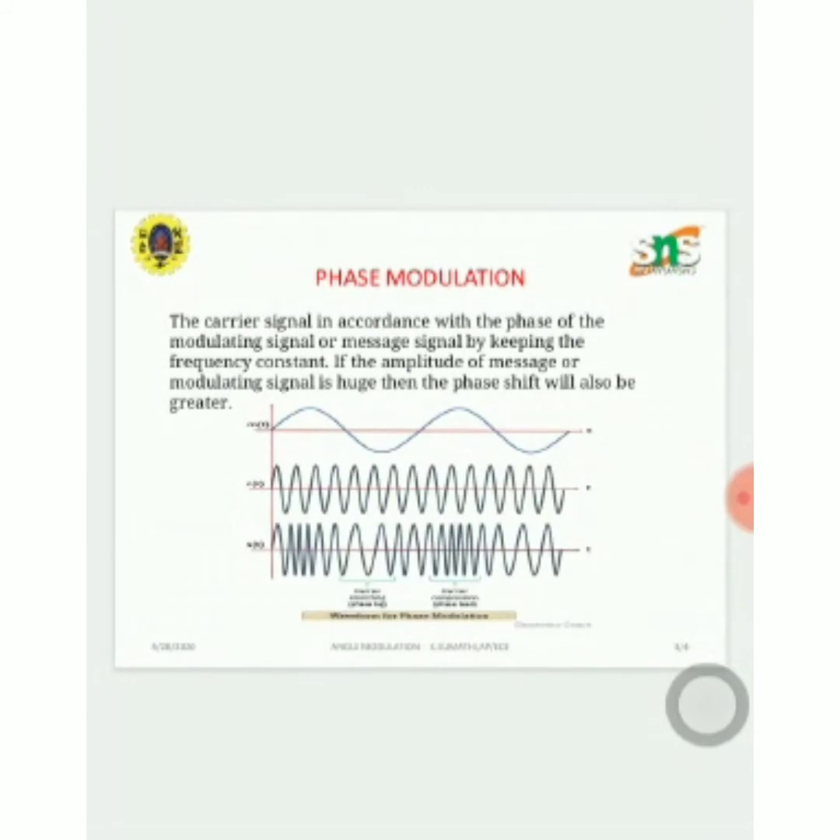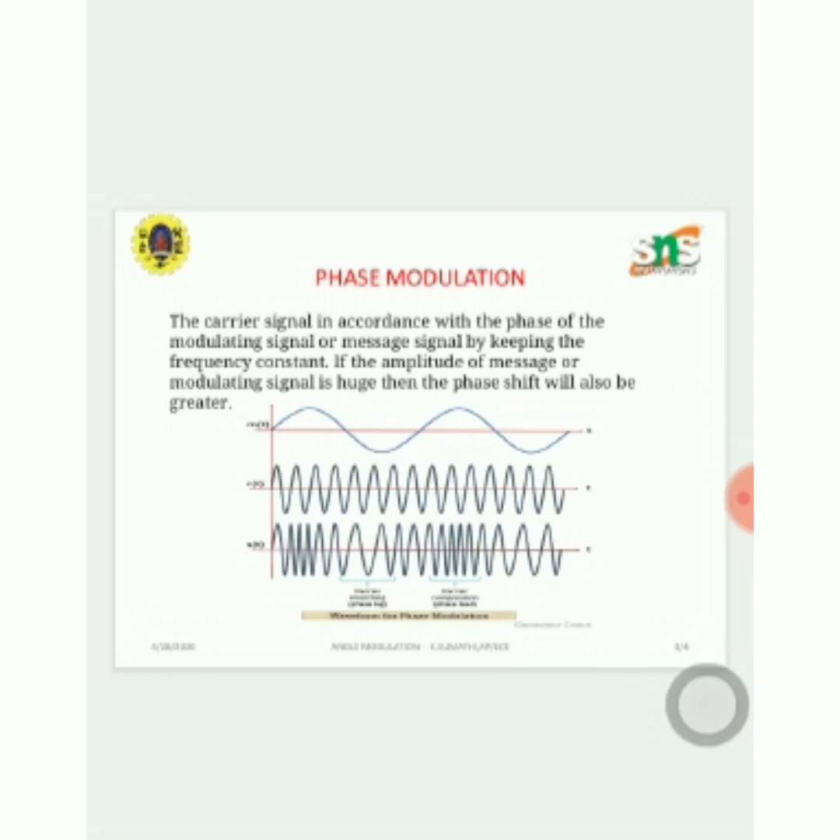Next, the other type of angle modulation technique is phase modulation. Phase modulation means the phase of the carrier signal is varied according to the modulating signal, keeping the frequency constant. That is called phase modulation. This is the waveform of phase modulation techniques.